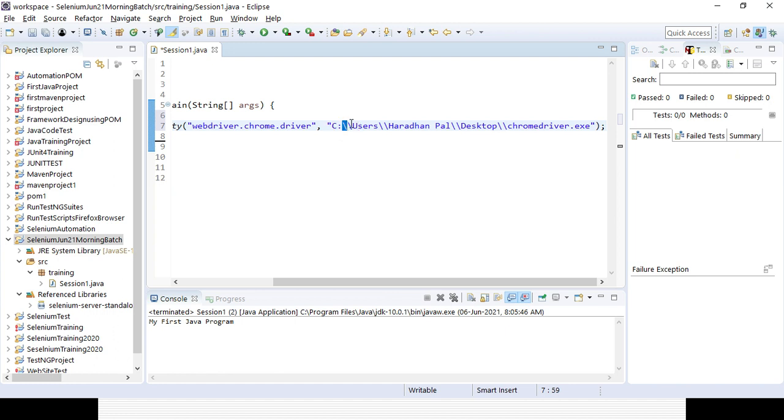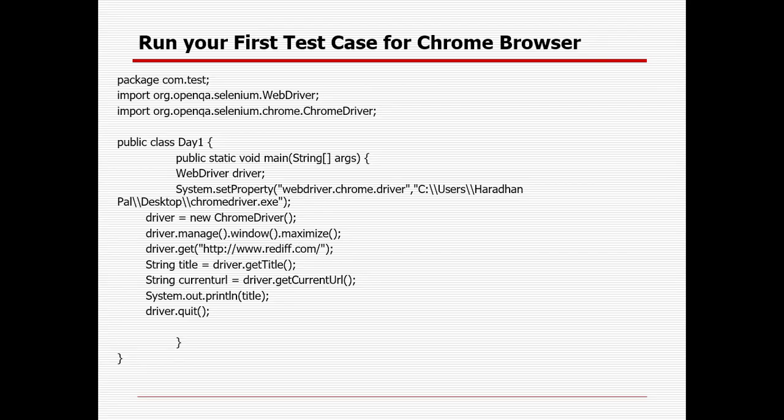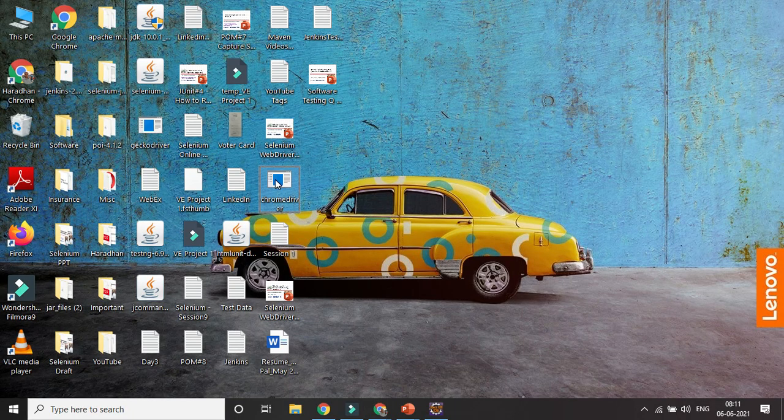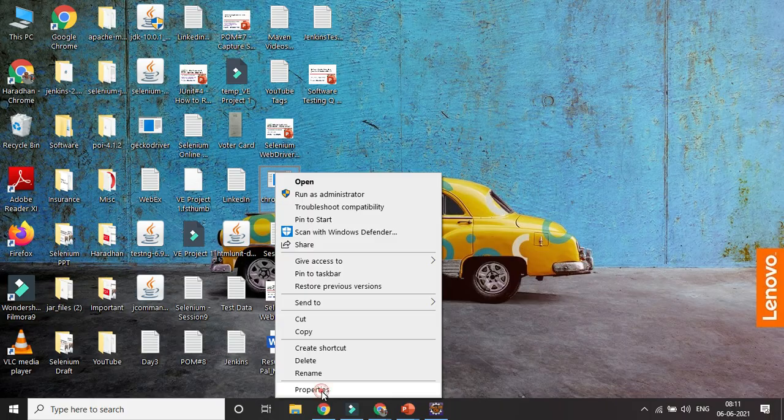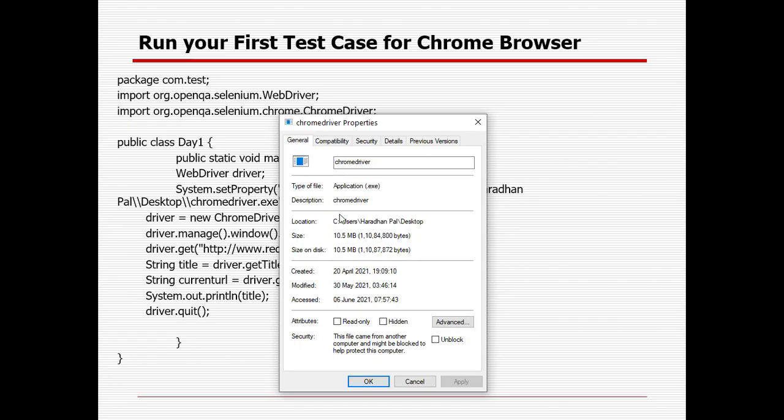Though it is a single slash in the path of the exe file, you need to give double slashes: C, user, name, desktop, and the application name with the exe extension. That is the path you need to give here.